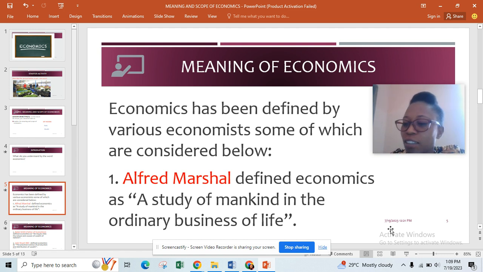So, let's look at the definition given by Alfred Marshall, an economist. He defined economics as a study of mankind in the ordinary business of life. The study of mankind, the study of people, the study of you and I in the ordinary business of life. How we behave in our daily activities. That's according to Alfred Marshall.